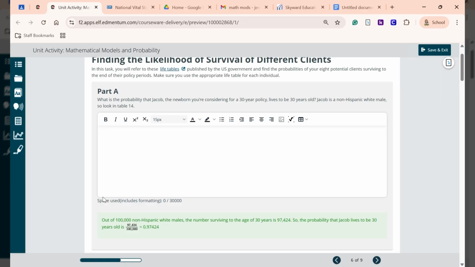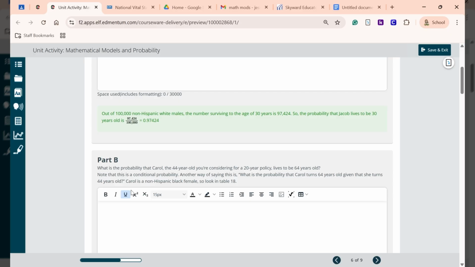like that. This one was out of that 100,000, but the next one right here, you see, asks, what is the probability that Carol, the 44-year-old you're considering for a 20-year policy, lives to be 64 years old? Note that this is a conditional probability. So another way of saying this is that what is the probability that Carol turns 64 years old given that she turns 44 years old? So Carol is a non-Hispanic black female. So look in table 18.